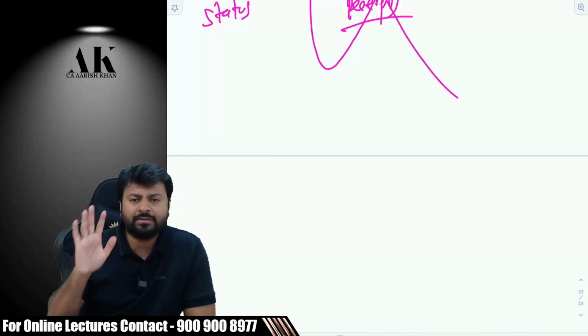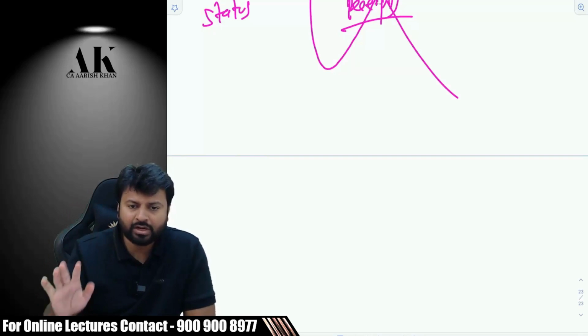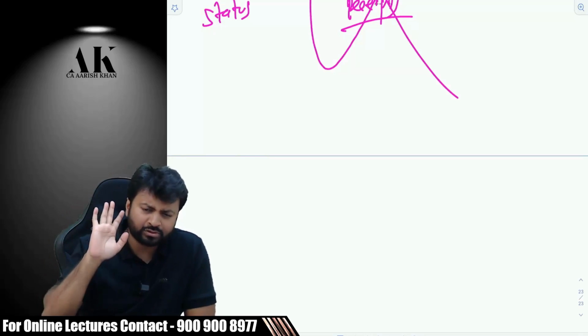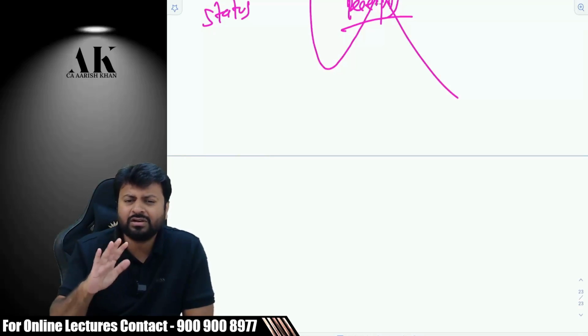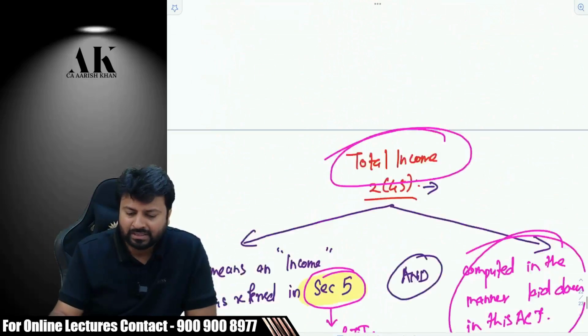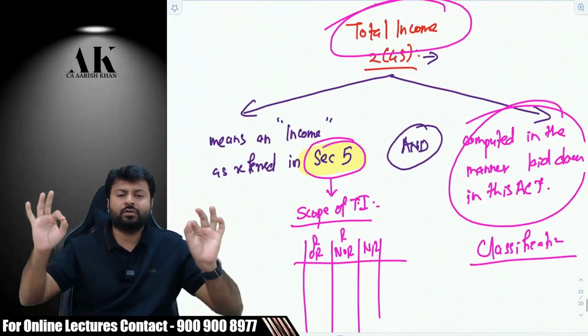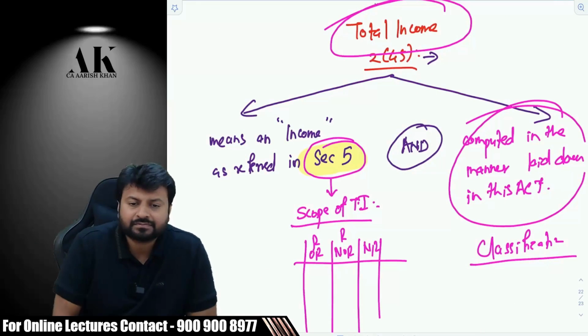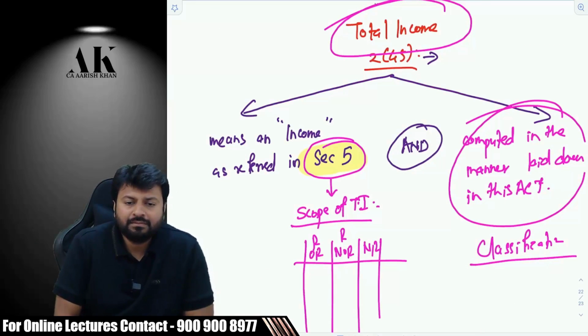No doubt 5 heads are important. No doubt tax rates are important. No doubt set off, carry forward also to some extent important. But this is not the exhaustive syllabus. There are a lot of things beyond this also in CA Final. So is everyone clear with the definition of total income? First of all, tell me that, please. Yes, sir. Is it clear?